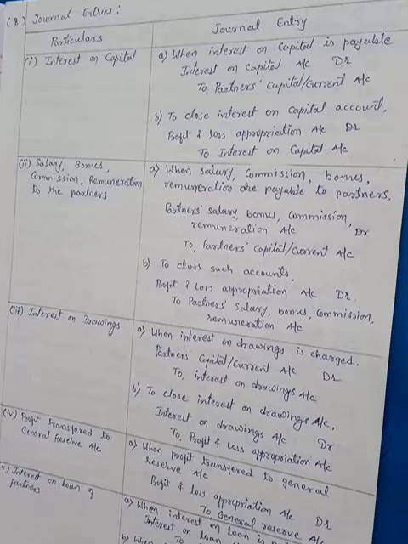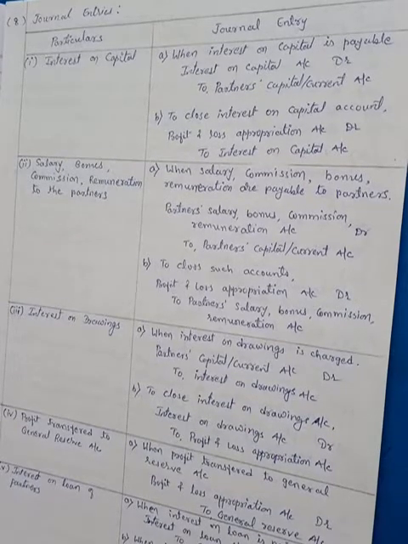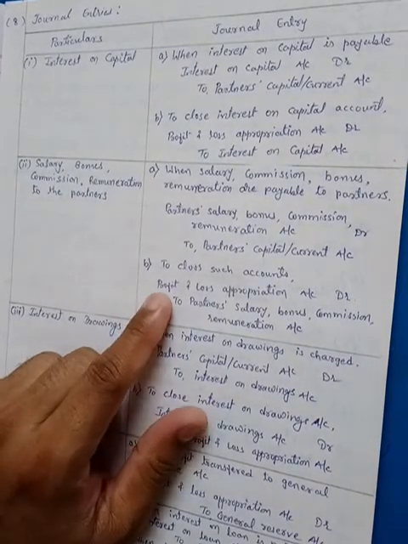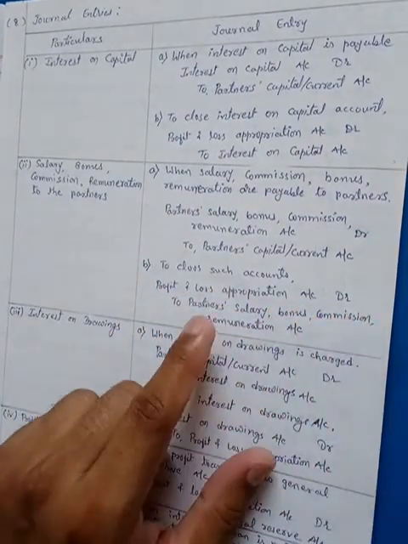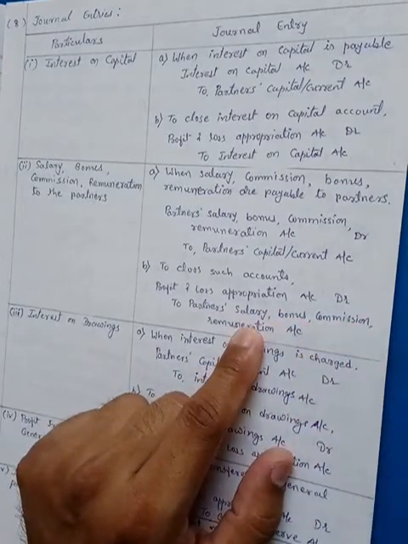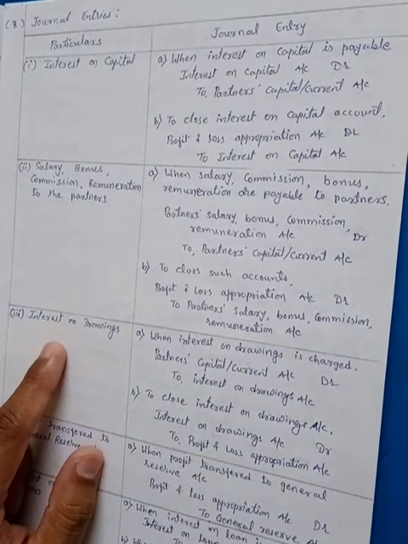And now closing this salary, bonus, commission or remuneration account. It is an expense towards the partner for the firm, so it is closed and transferred to the appropriation account. So its closing entry is profit and loss appropriation account debit to partner's salary, bonus, commission or remuneration account.